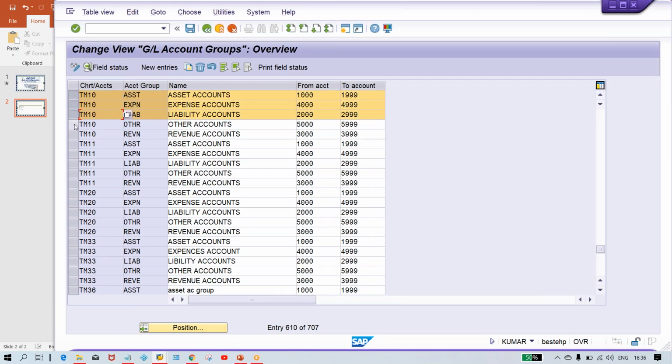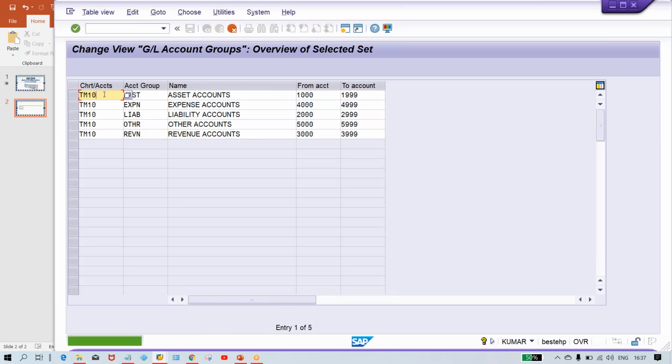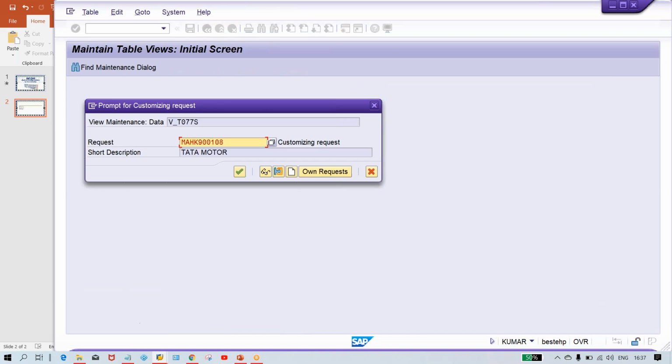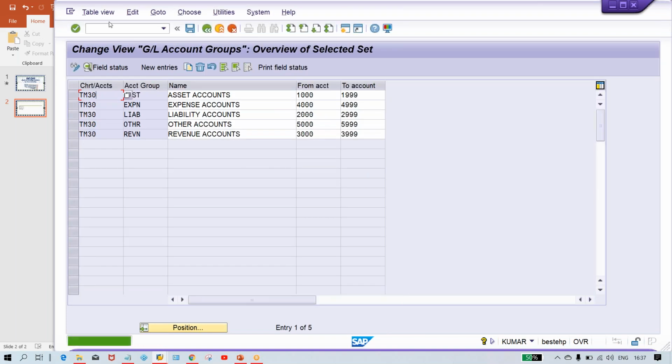Here we can copy also, or else you can click on inventory and the same configurations in the same settings we are going to do it. Simply I'm going to make it TM30 here and TM30, whatever things I'm entering, even you guys also can do the same. Okay, just save it. So what we have done, account group creations.